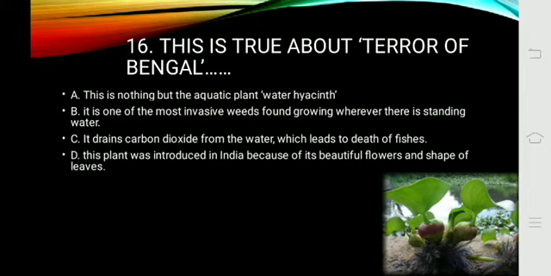So A, B and C, is this true about Terror of Bengal? Whether C is correct? No, then it should not be the right answer. Option B, A, B and D. Yes, here C is not given, so it should be the right answer. The other options include A, B, C and D, definitely wrong. A only, that is also wrong. So the answer is option B.